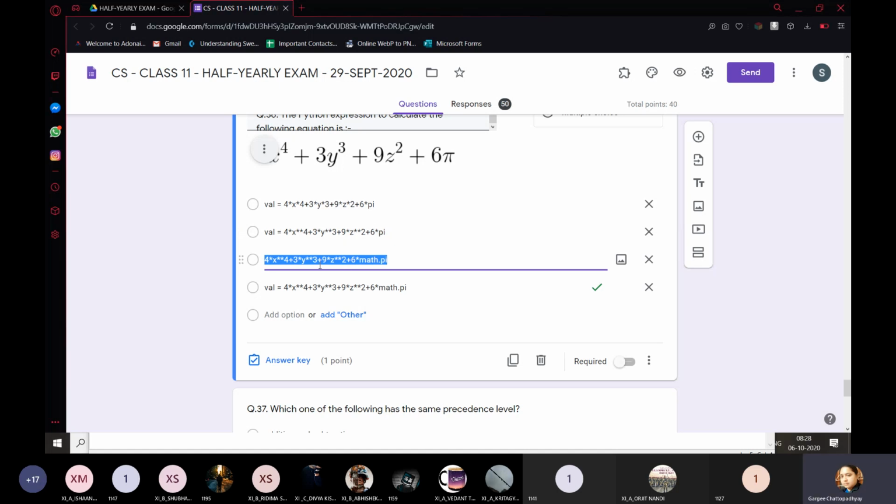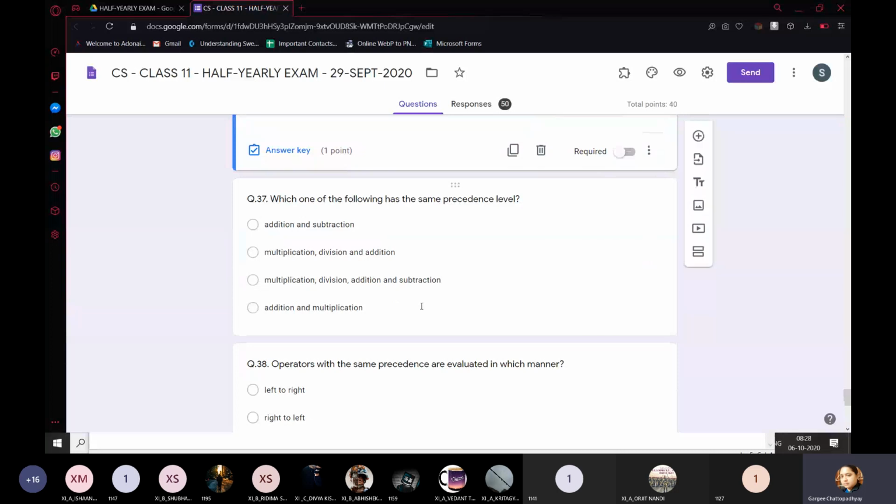Third one, what is the error in the third one? It is not assigned to any identifier. So the fourth one is correct. You can see the difference between the options is very subtle. So you have to be very particular and very confident about the answer which you are choosing.